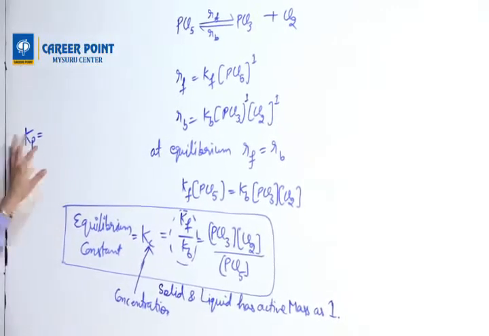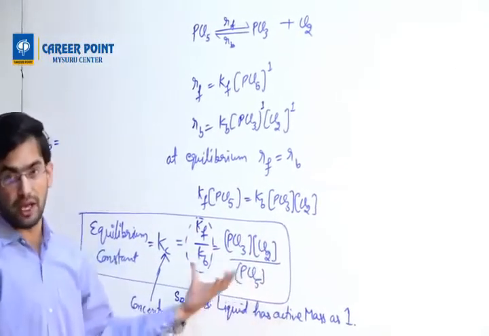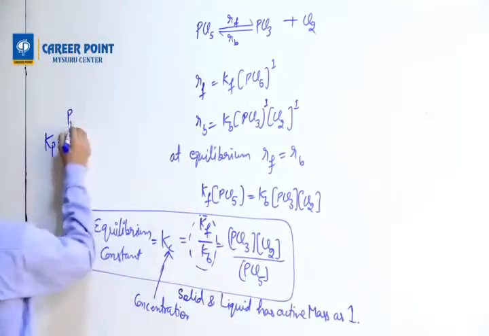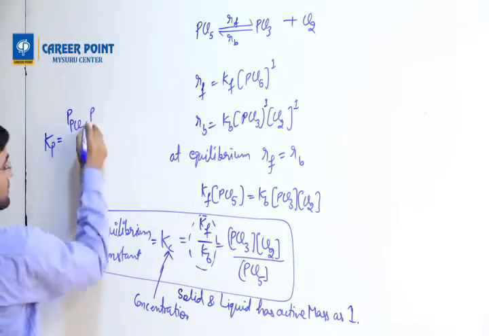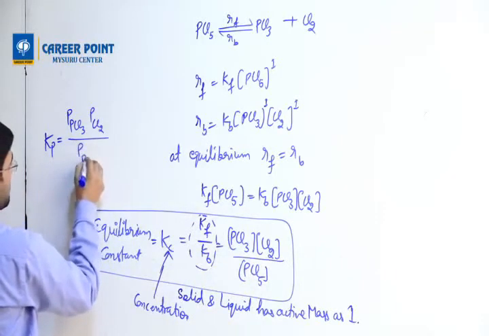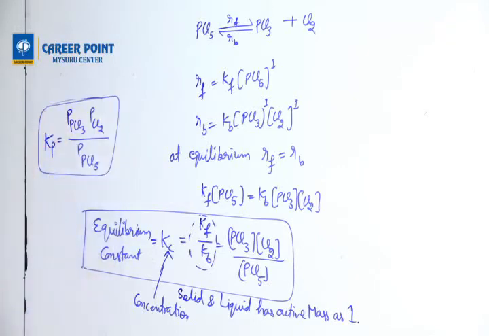So how do I write it? You convert the concentration into pressure: P of PCl3, P of Cl2 divided by P of PCl5. This is the Kp expression.